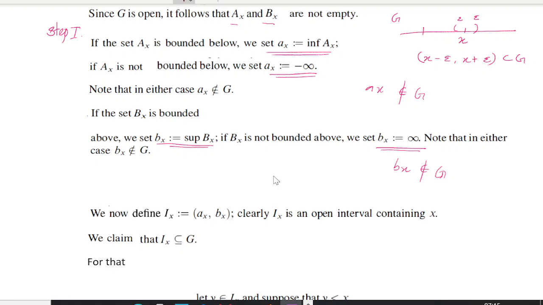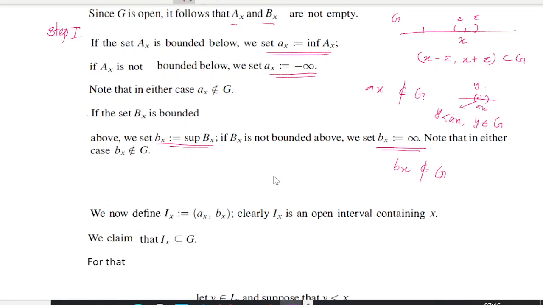Take a_x. What is a_x? a_x is the infimum of A_x. So if this a_x belongs to our G, it should have a neighborhood which is completely contained inside G. If that is the case, you can go for a point on this side, less than a_x, which belongs to G. If I take this point y, then y is less than a_x and y belongs to G also.